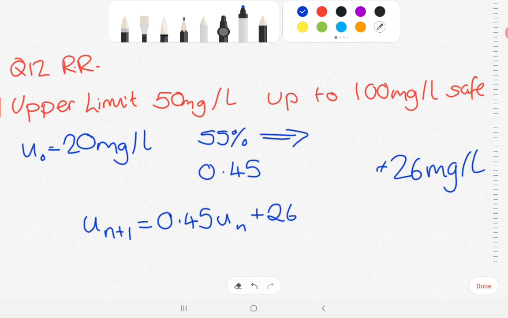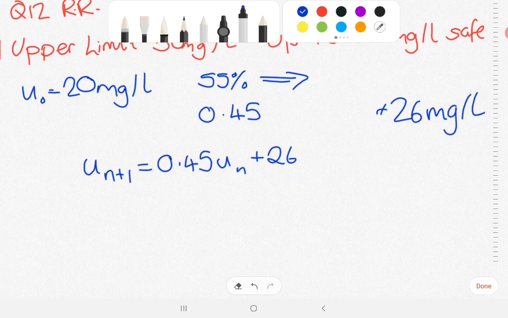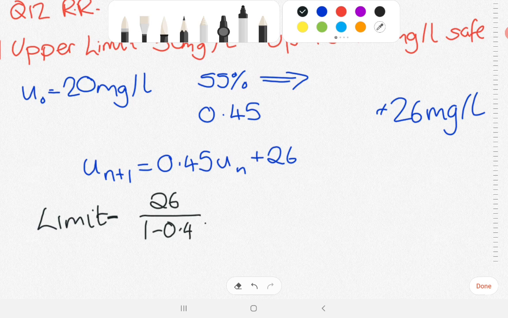So the water engineer advises the subcommittee that the proposal presents no long-term danger from nitrates to the drinking water supply. As soon as you see the words long-term in any of these questions, it should be an automatic thought of, right, we're going to need to work out the limit. So our limit formula is b over 1 minus a. So in this case, 26 over 1 minus 0.45.